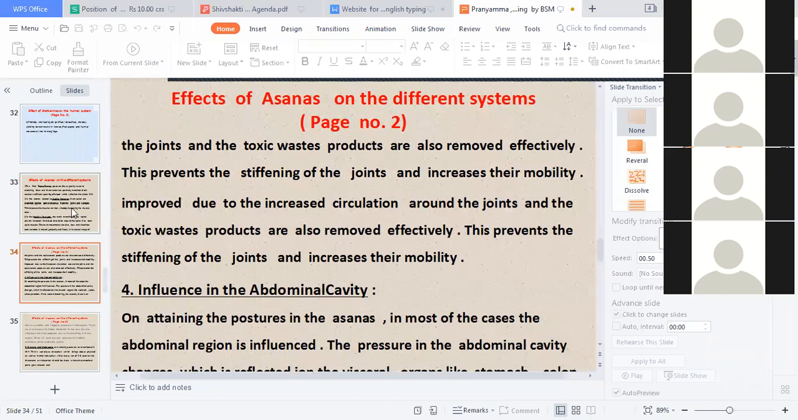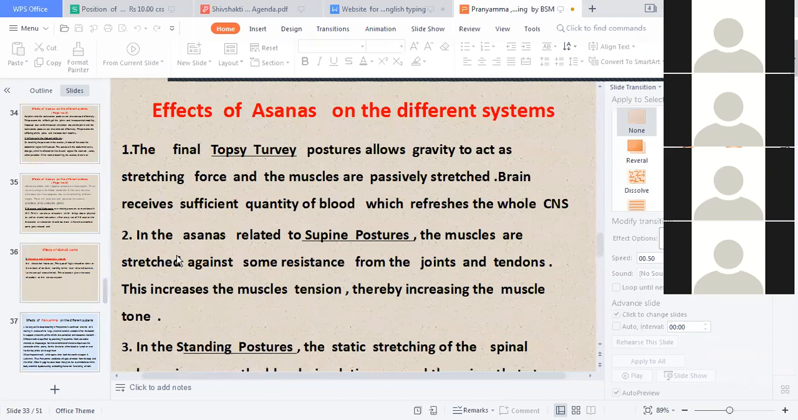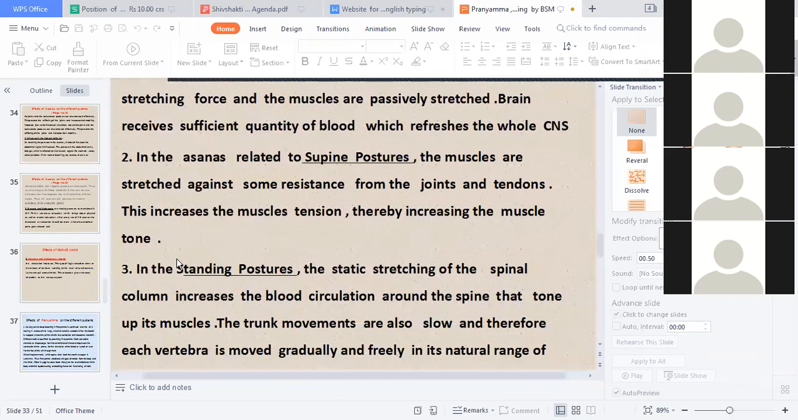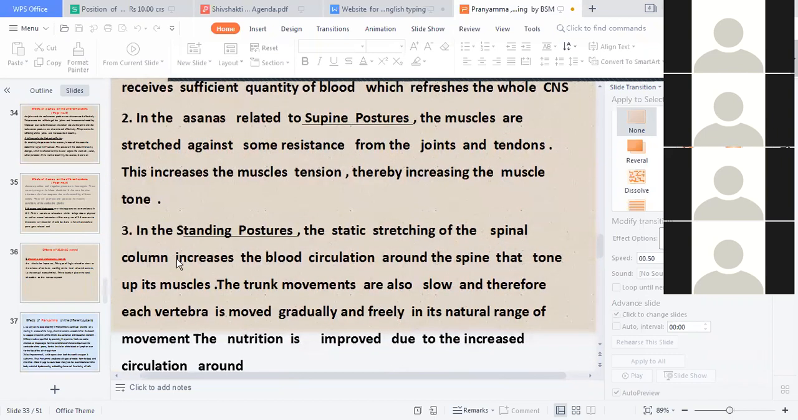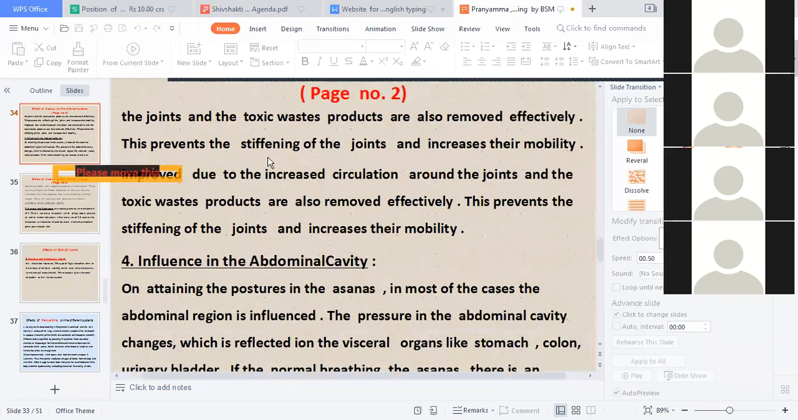Due to the increased circulation around the joints, toxic waste products are also removed efficiently. This prevents the stiffening of the joints and increases the mobility.